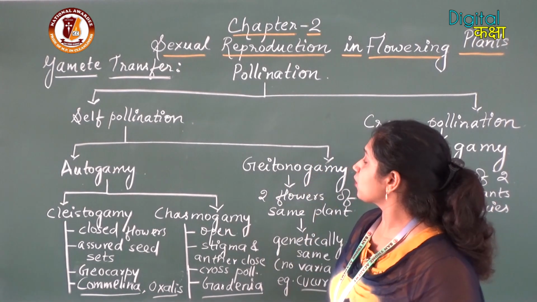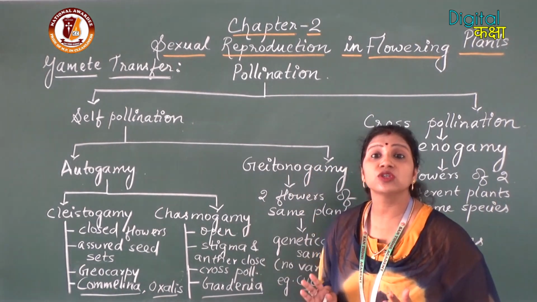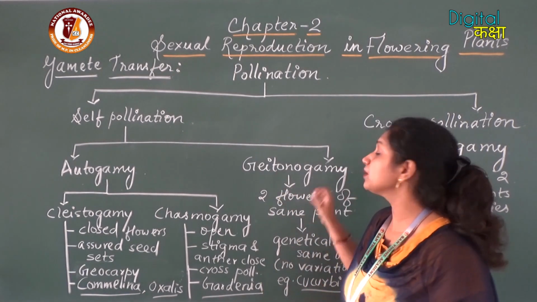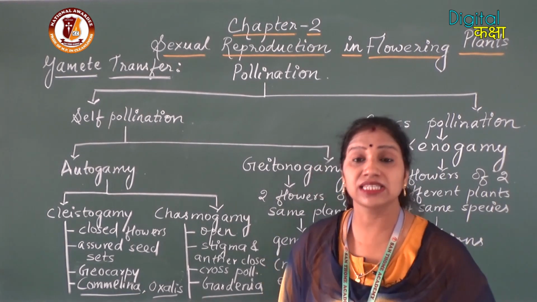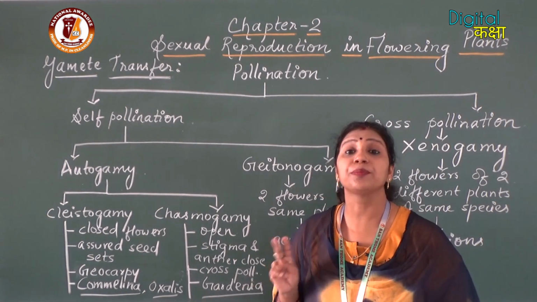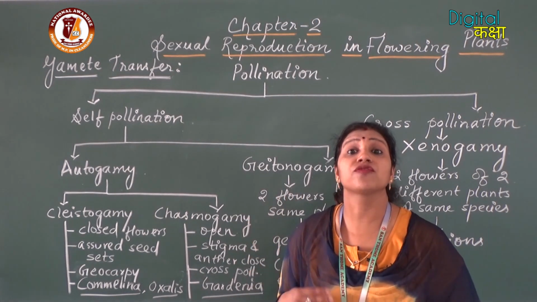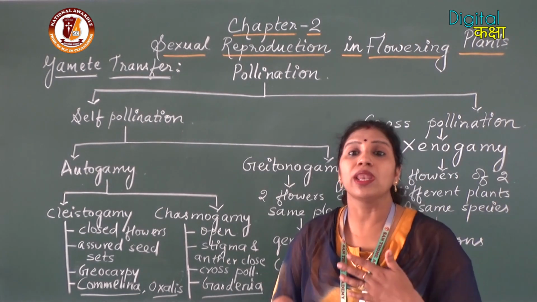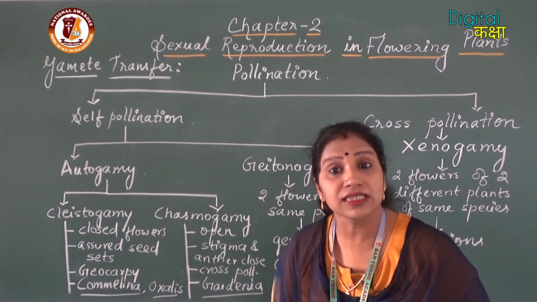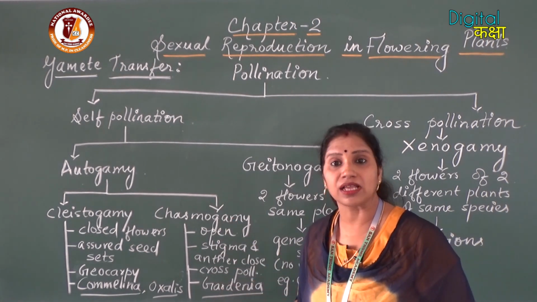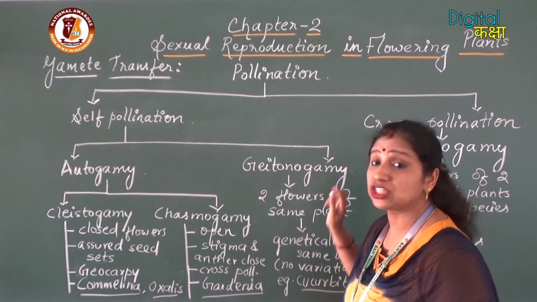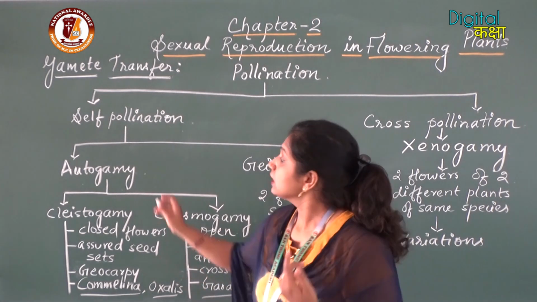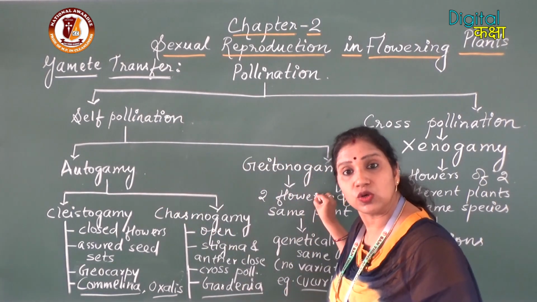The second type of self-pollination is geitonogamy. Geitono means neighbor, gamy means marriage. It means the pollination occurs between two flowers of the same plant, where pollen grains from one flower land on the stigma of another flower of the same plant. So the two types of self-pollination are autogamy and geitonogamy.